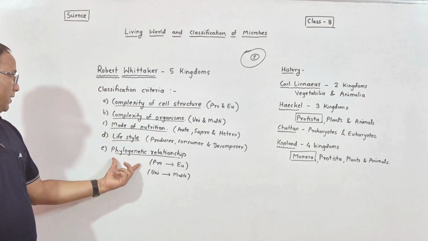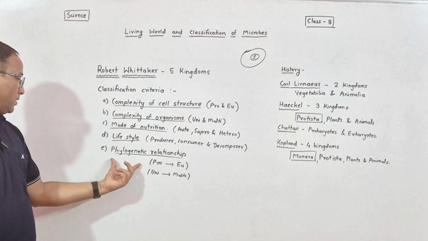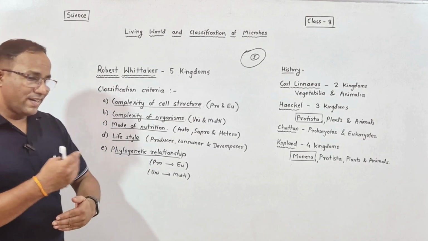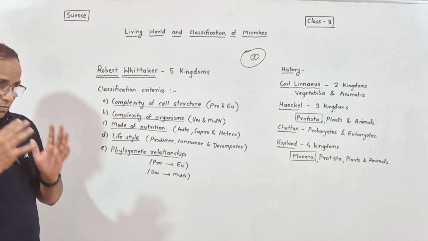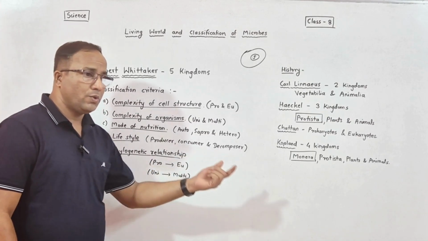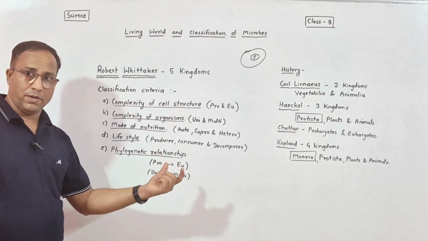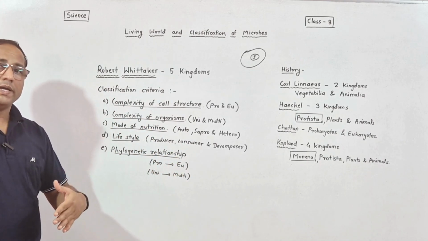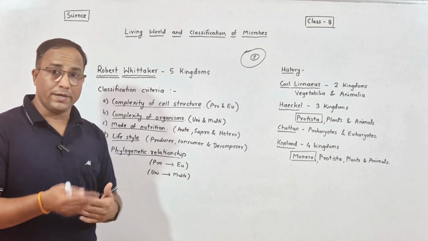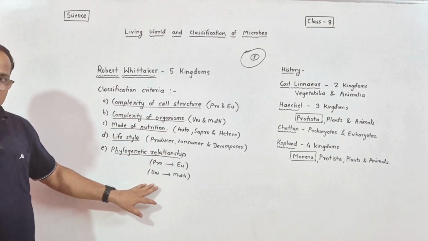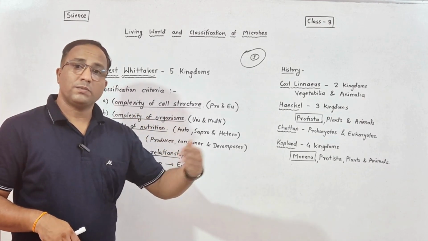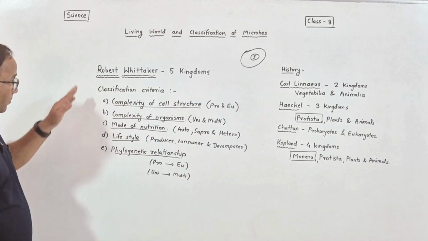Then the last criterion Whittaker considered is phylogenetic relationship. Phylogenetic relationship means to some extent it is assumed that development from prokaryotes to eukaryotes has happened, means initially prokaryotes are there and they step by step develop into eukaryotes, and like that unicellular organisms also developed into complex multicellular organisms.